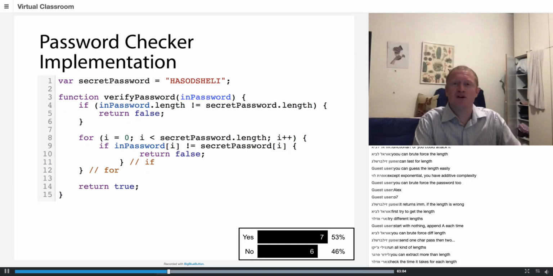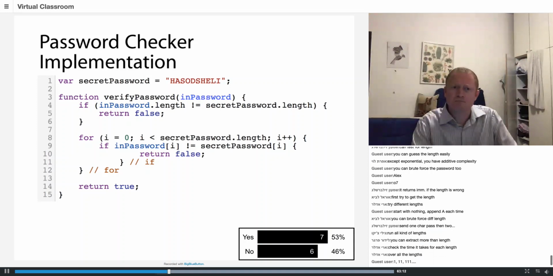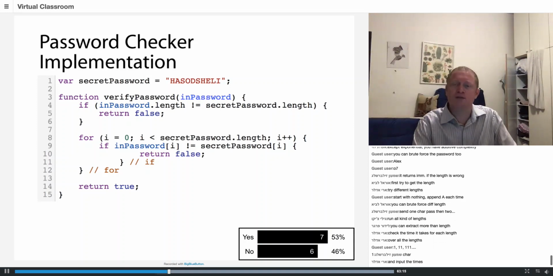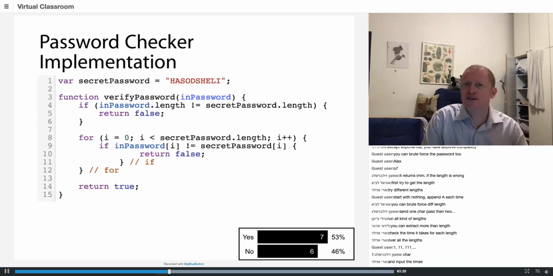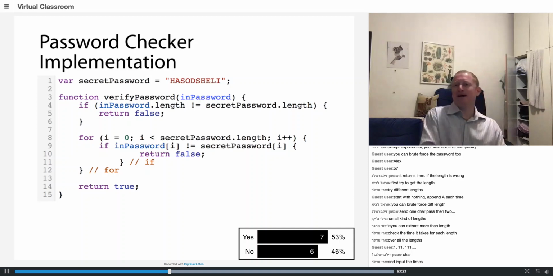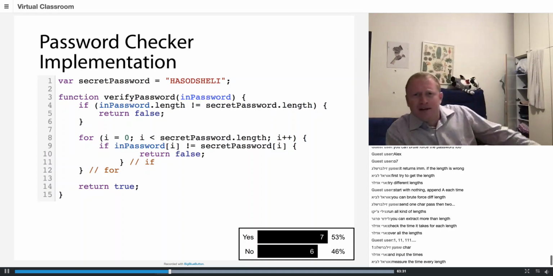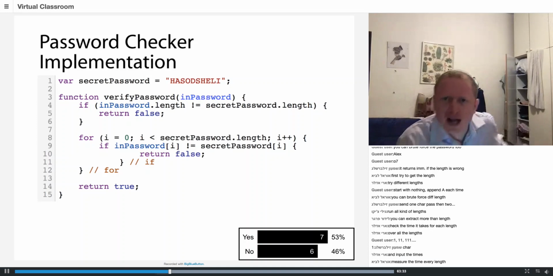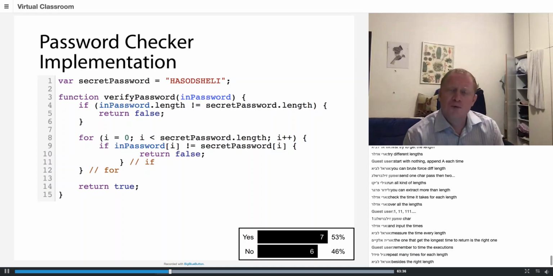I check the time it takes. So I run this function. And what is the input for the first time I run it? 1. Okay, I run it for 1. I get the answer. The answer is no. This is not the right password. But indeed, I'm not looking at this. I'm looking at the side channel. So I save in my array the time. So now I have an array of size 16 with a time for each length. So what do I do now?